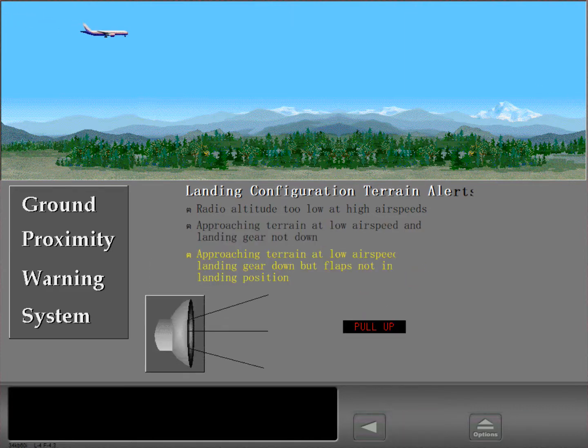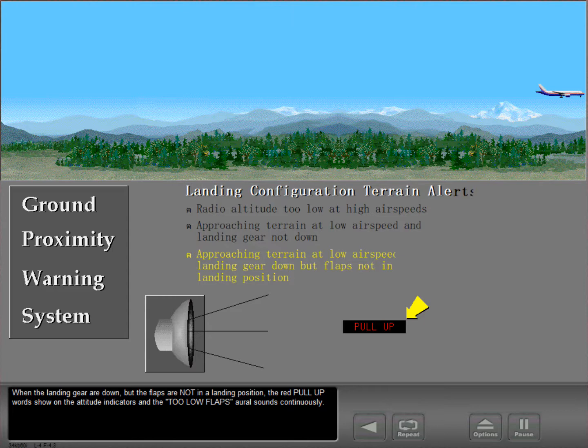Too low flaps. Too low flaps. When the landing gear are down, but the flaps are not in a landing position, the red pull-up words show on the attitude indicators, and the too low flaps oral sounds continuously.